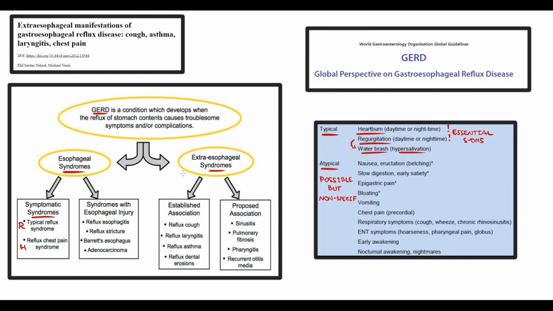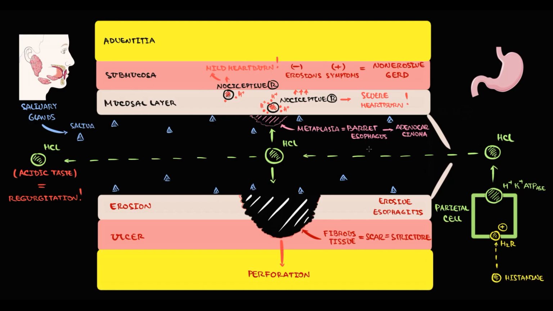So the second group of esophageal syndromes are actually complications of GERD. It's reflux esophagitis, strictures, Barrett esophagus, and adenocarcinoma. The second and the last protective mechanism of the esophagus against hydrochloric acid is esophageal motility.